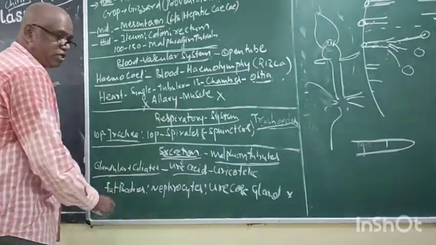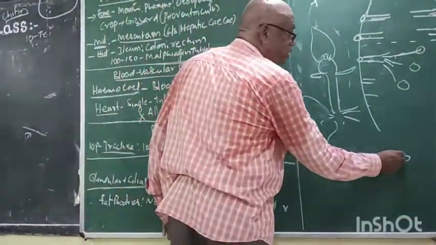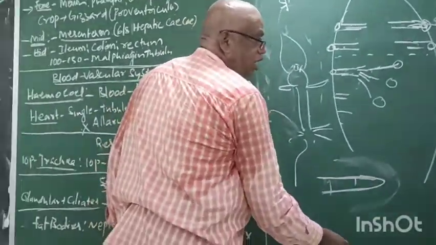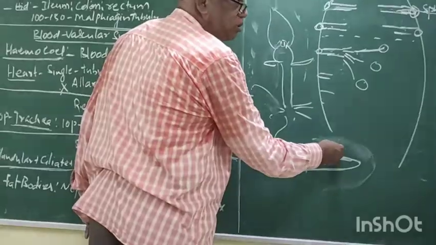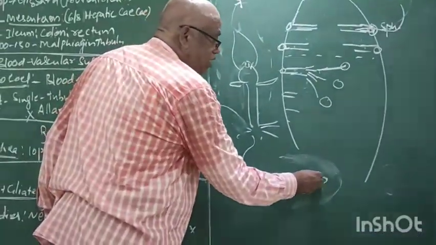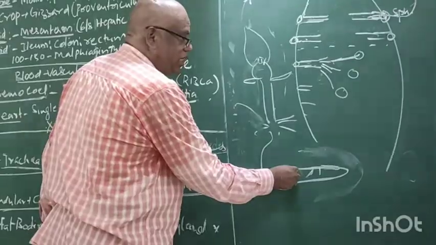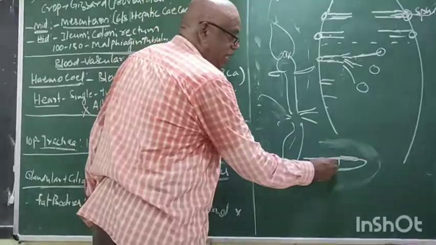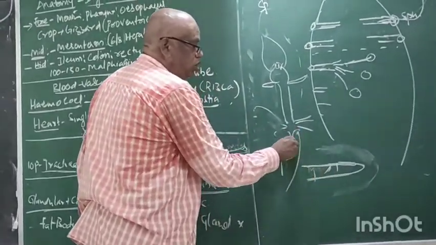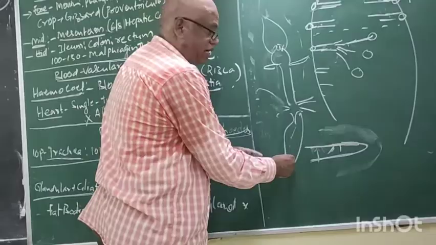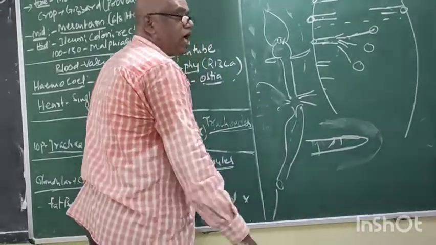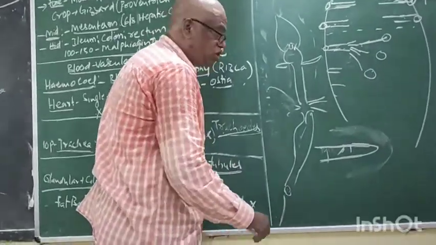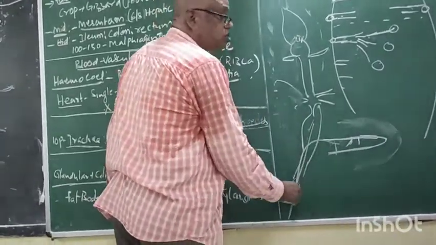If you see one malpighian tubule, the wall of the malpighian tubule is glandular and ciliated. Glands are there and cilia. What is the surrounding? The external surrounding is blood. The nitrogenous waste material present in the blood is absorbed by the glandular cells and moved by cilia. The nitrogenous waste collected by the malpighian tubule is pushed into the ileum, hindgut, and moved to the outside through the anus. The anus is an opening for elimination of feces and also nitrogenous waste material.